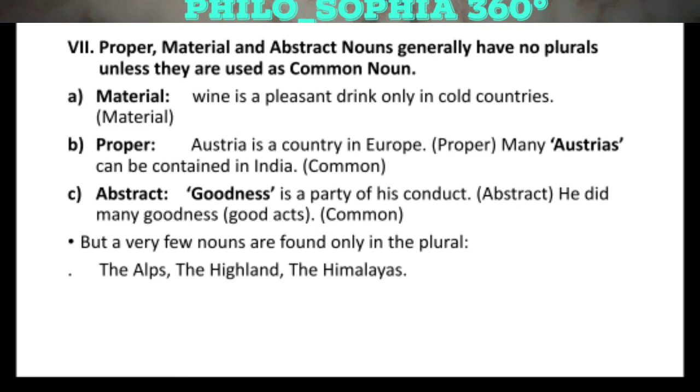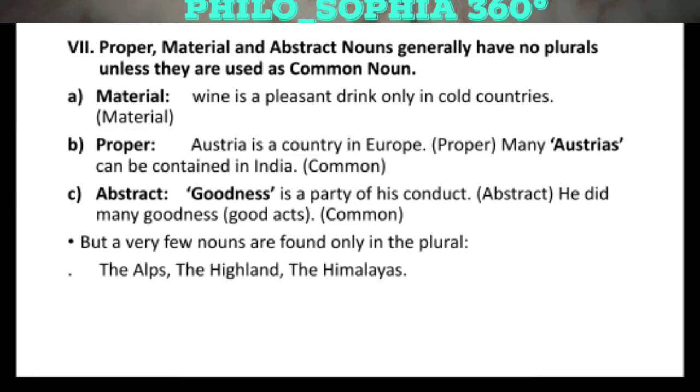For instance, we take an example of a material noun. Wine is a pleasant drink only in cold countries. So it will not be wines, it will be wine because it is used as a material noun, and it is a fact that when a noun is used in its own property, it is used as singular, it has no plural.